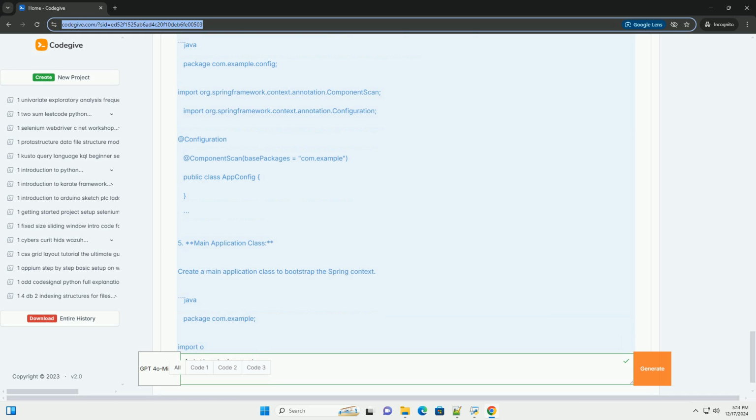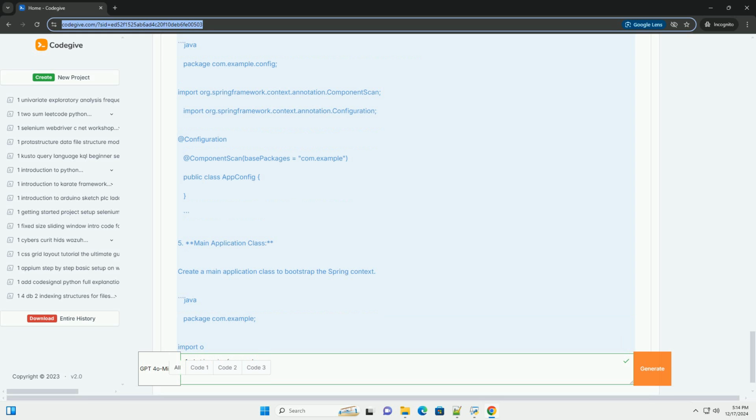3. Data access. Spring provides a consistent way to access data, whether you're using JDBC, JPA, Hibernate, or other data access technologies. 4. Transaction management. It provides a consistent programming model for transaction management, making it easier to manage transactions across different types of resources.